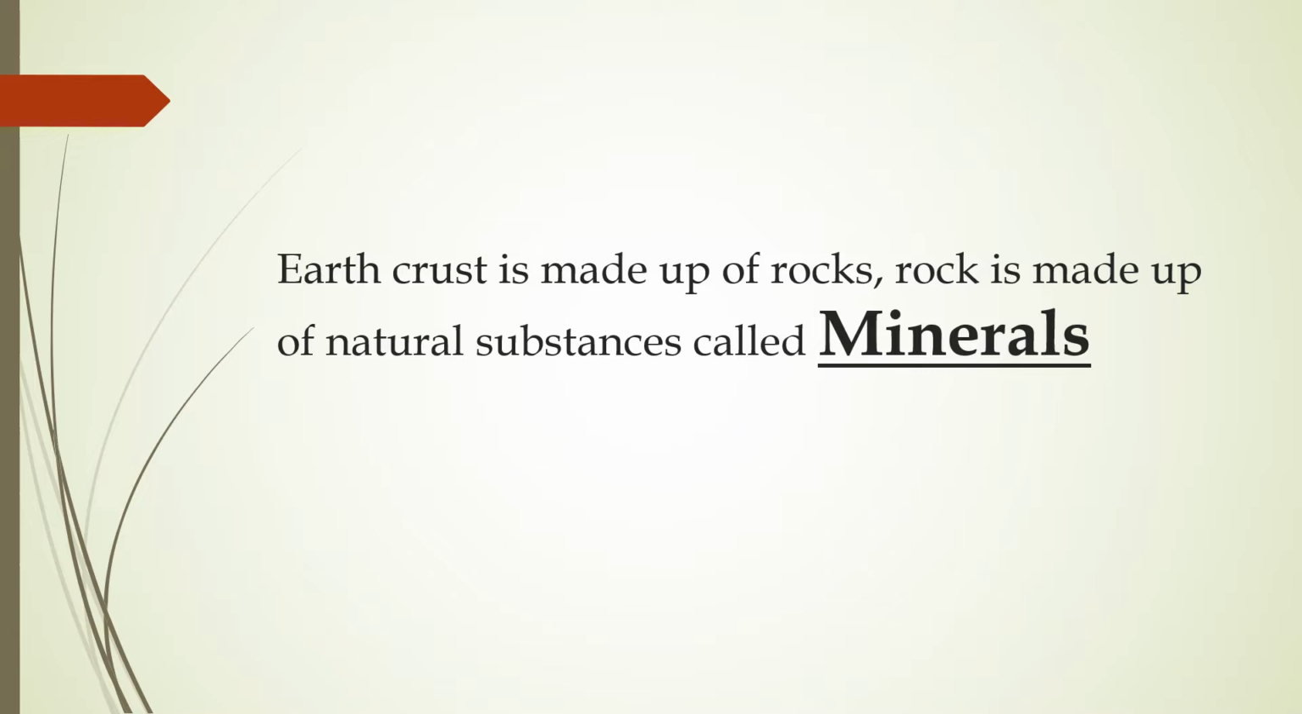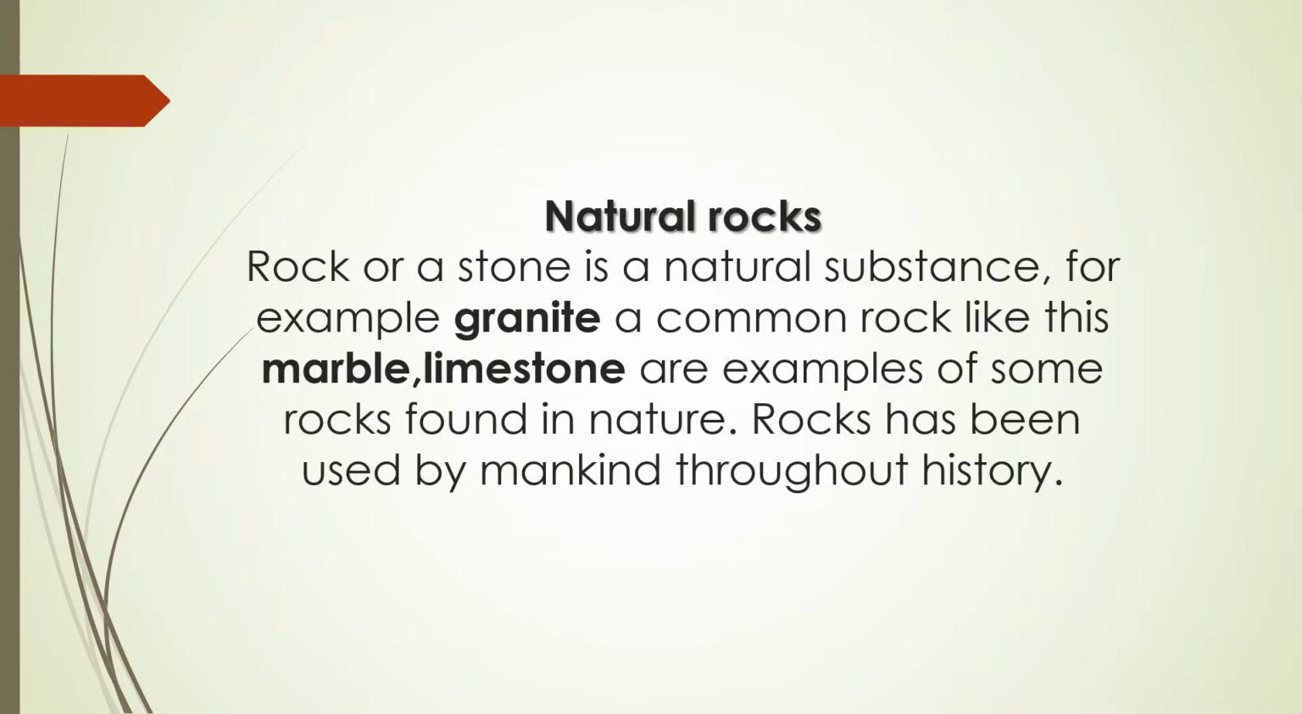Earth's crust, which is the outermost layer of the Earth, is made up of rocks. The rock is made up of natural substances called minerals. A rock or a stone is a natural substance, for example, granite, a common rock like this. Marble and limestone are examples of some rocks found in nature. Rocks have been used by mankind throughout history.